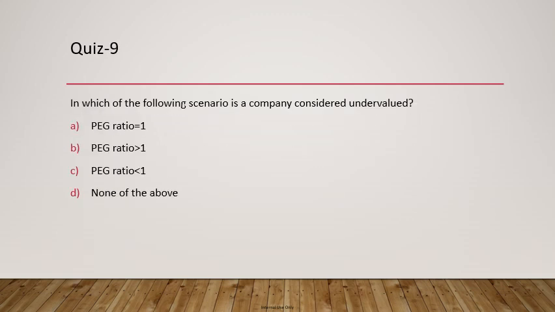We go to a question which is again related to a ratio, which is price earning to growth ratio. So in which of the following scenarios is a company considered undervalued? So obviously when PEG ratio is 1, company is fairly valued. When PEG ratio is greater than 1, company is overvalued, and when PEG ratio is less than 1, company is undervalued. So answer is C for this.